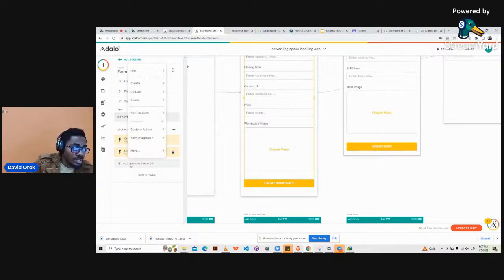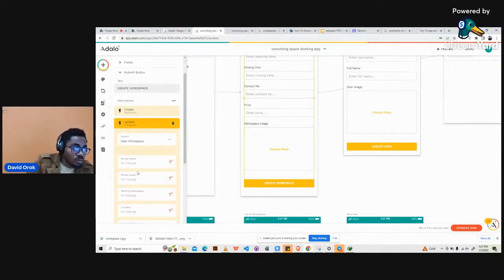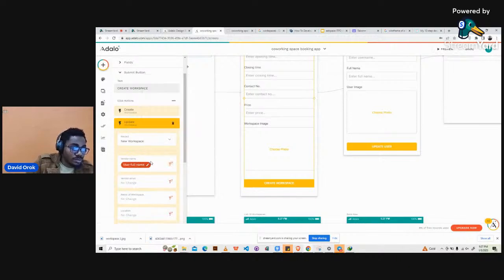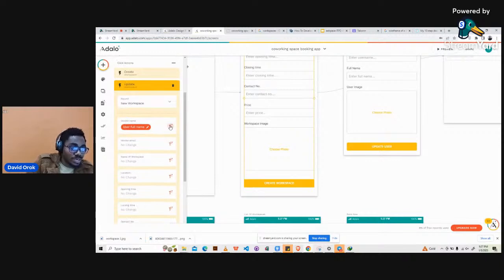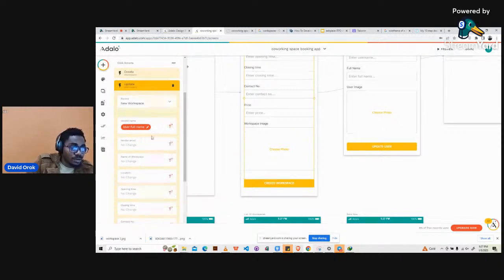So click on add action and then we say update new workspace. All right. Now what are we updating? We want to update the vendor email, both of them. We just update the vendor email. We click on the logged in user full name. That's we're updating the vendor name, right? Then we just clicked on the magic text. Then we went to logged in user. Then we choose full name. Then for this section, we will click on to update this.